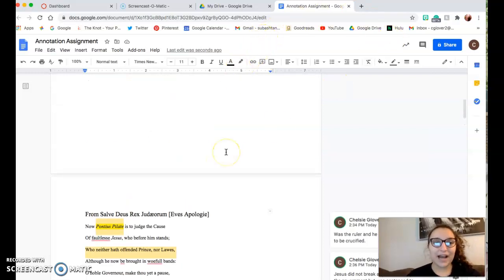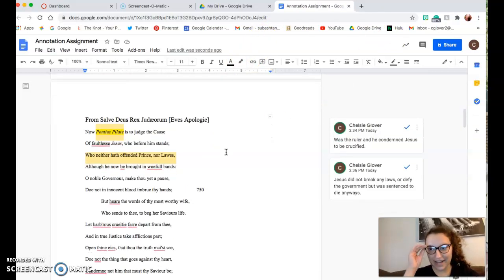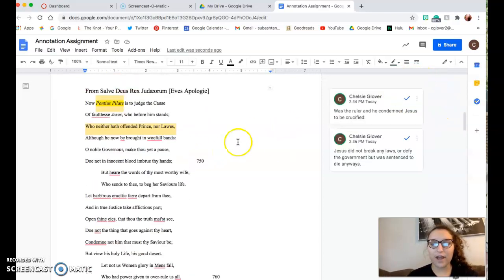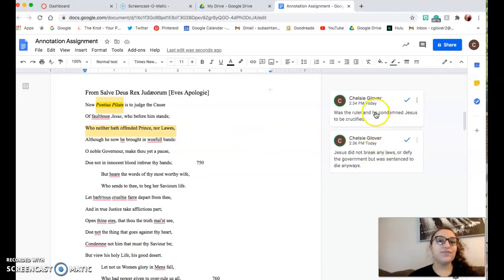So that is how we are going to be annotating in Google Drive for this project. You're each going to have a poem, and I want you to annotate it just like I did. Add your comments here. If you need to look up information, make sure to add where you got it from. And don't forget to look at those footnotes, because they might give you the information you're asking about.